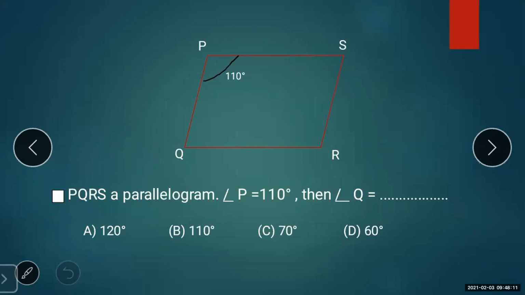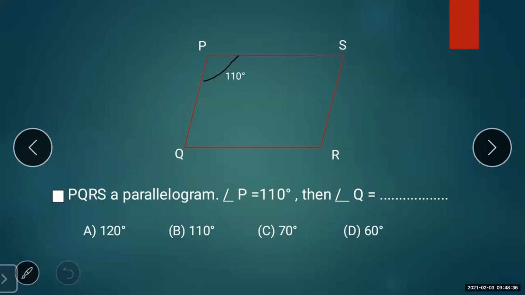So here angle P is given as 110. You have to find out angle Q. If you remember, the first property which we have revised is that adjacent angles of a parallelogram are supplementary. Adjacent angles of a parallelogram are what? Supplementary.